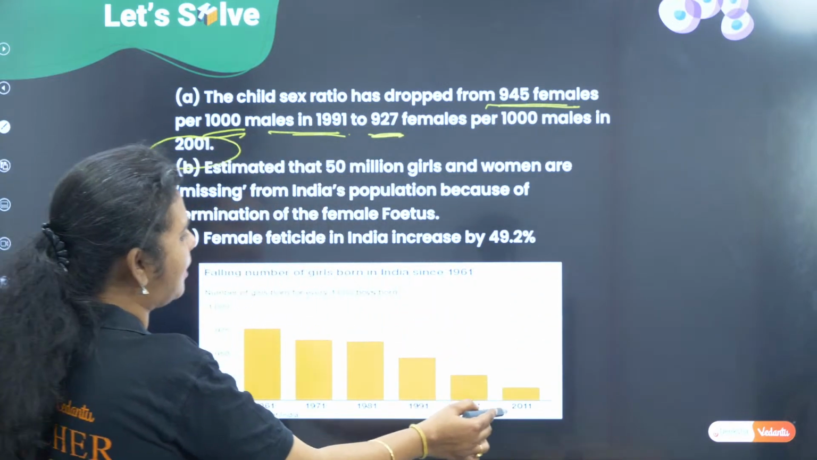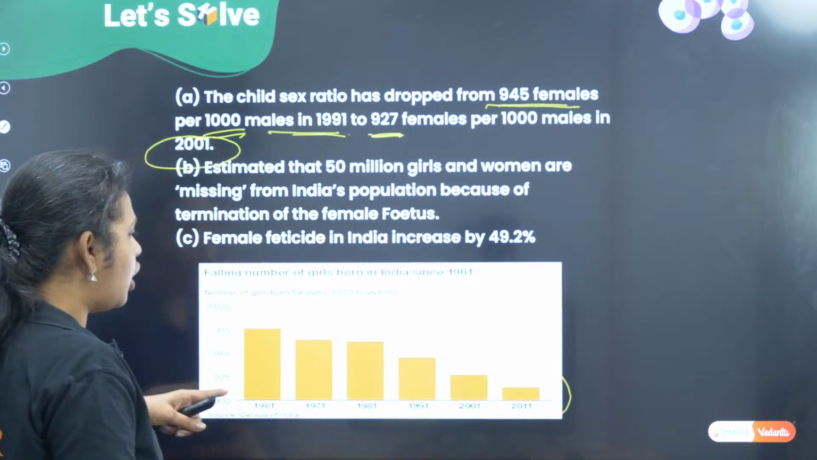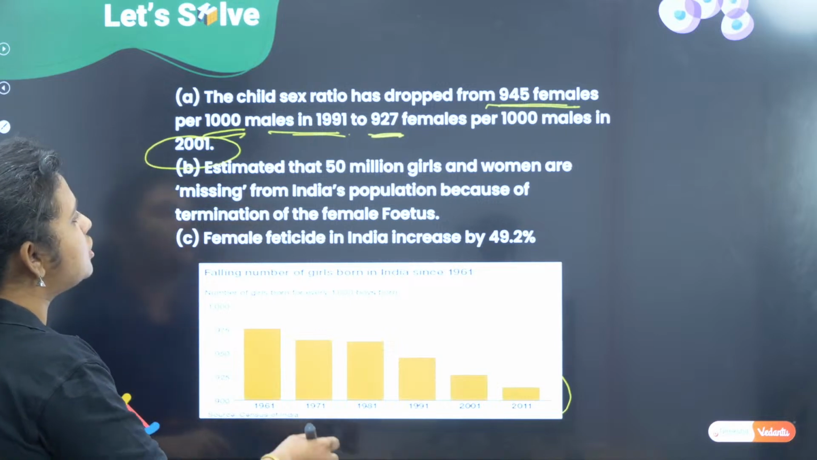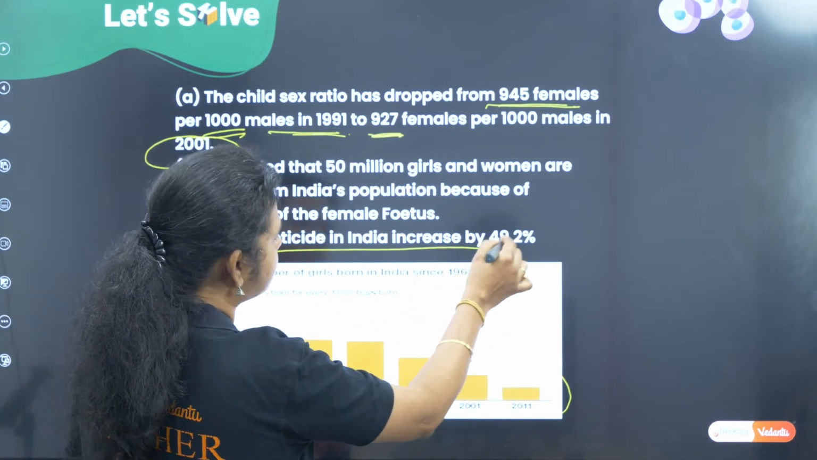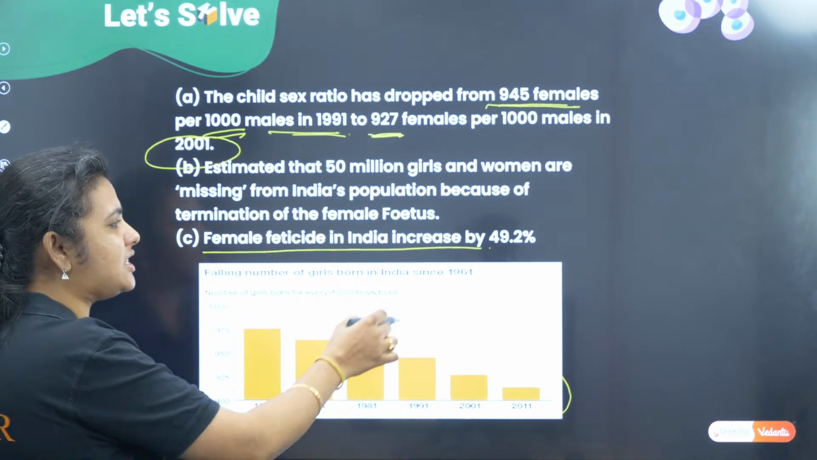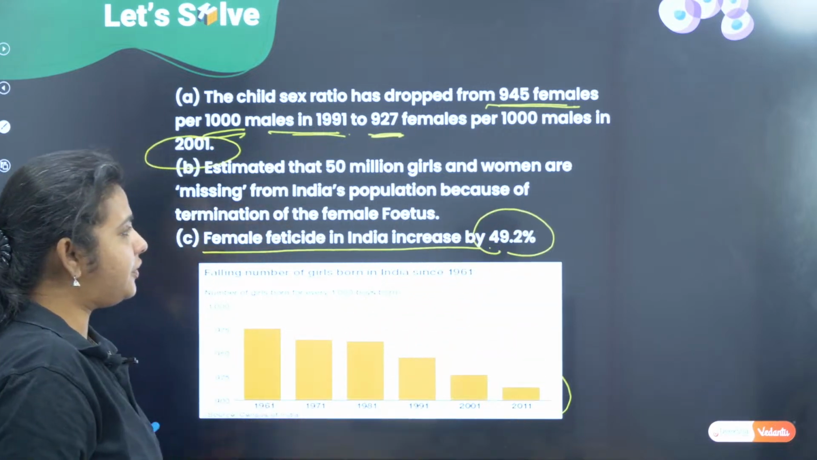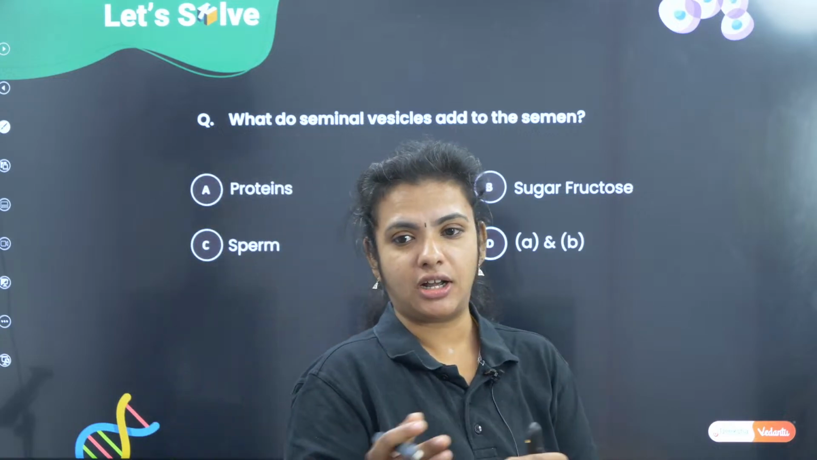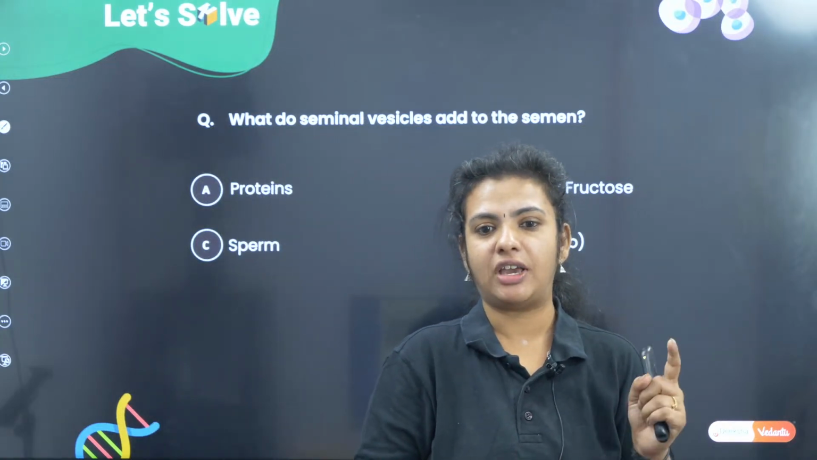Okay, so you can see the graph here. By 2011, it is around 900 only. All right. So this is the rate of female feticide, which has increased by almost 50%. Okay, so that's about female feticide, whatever the person asked last class, I have explained.